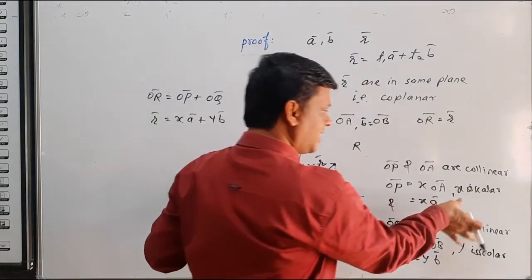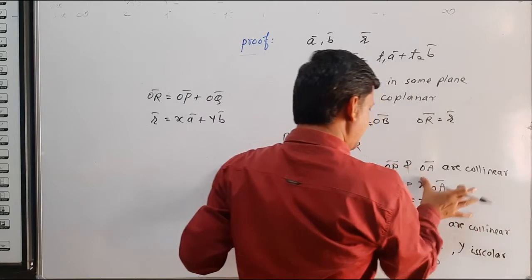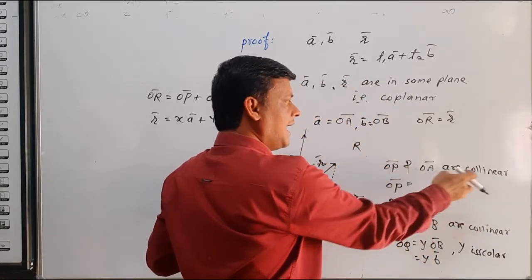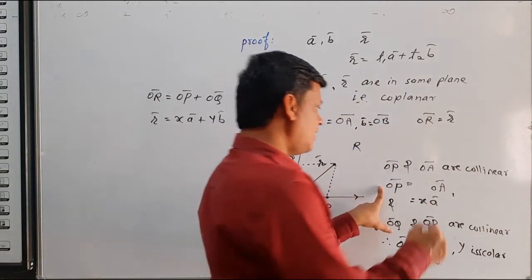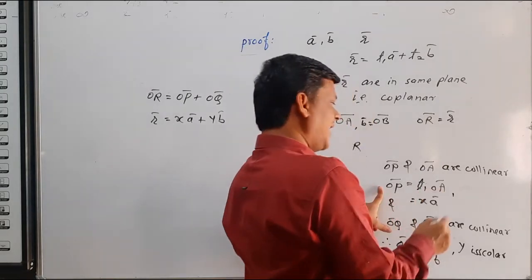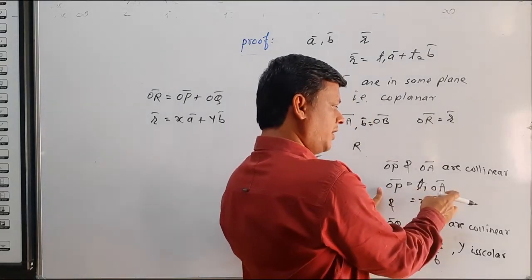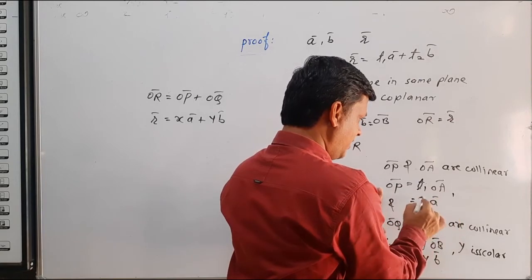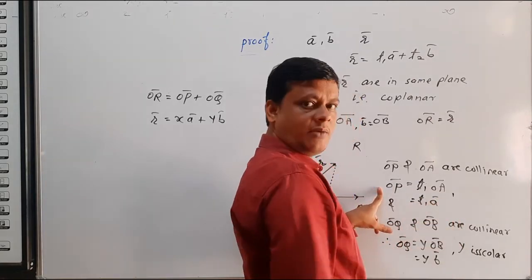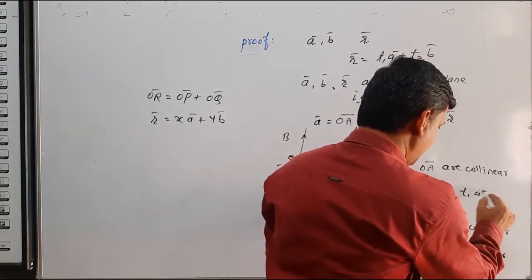So instead of scalar x, we say here if OP and OA are collinear, therefore there exists a scalar T1 such that OP bar equals T1 into A bar. So we write here in place of x, T1 A bar, where T1 is scalar.